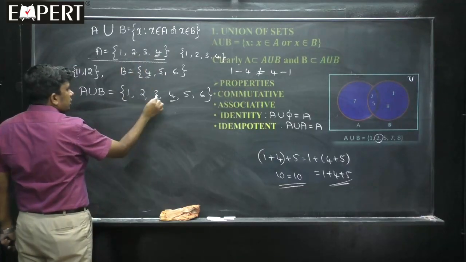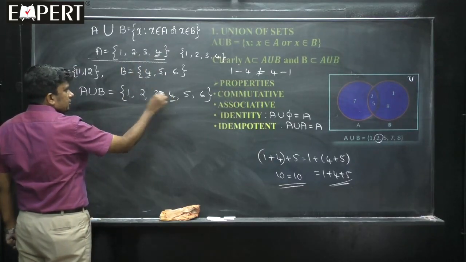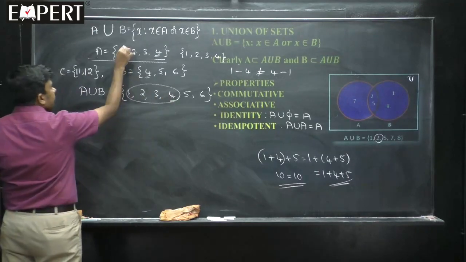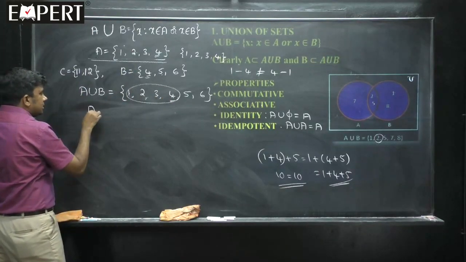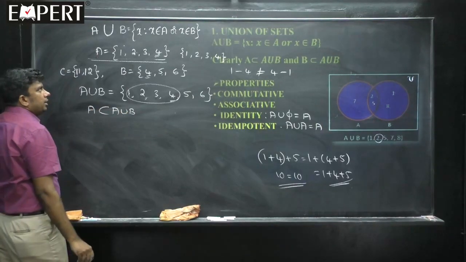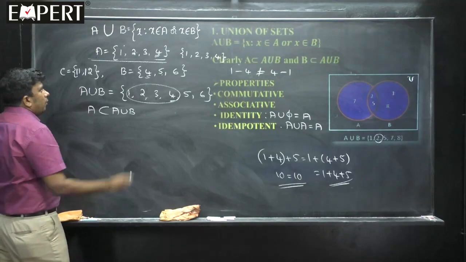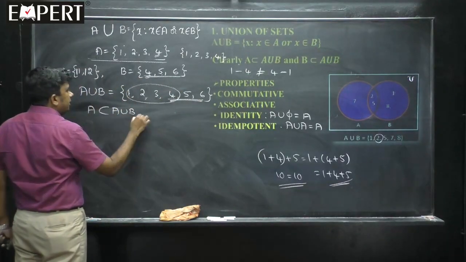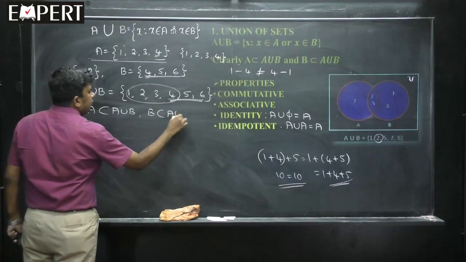All 4 elements of A are present in this. Therefore, I can say A is a subset of A union B. Then, what about B? The elements of B are 4, 5, 6. You can see 4, 5, 6 are also there in A union B. B is also a subset of A union B.